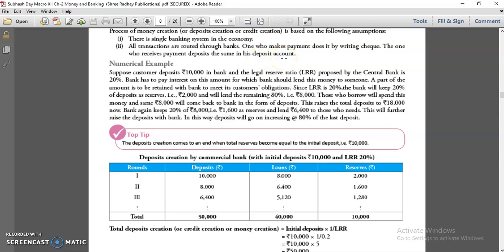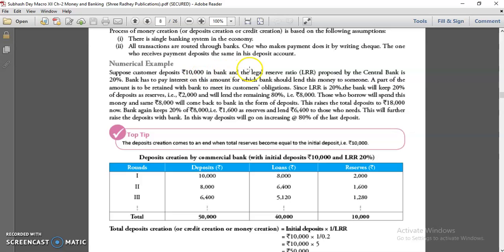Whatever you are receiving, when the bank is giving you any kind of loan, once you receive that loan and you are going to use that loan, it should be by writing a check. So let's take the example again.